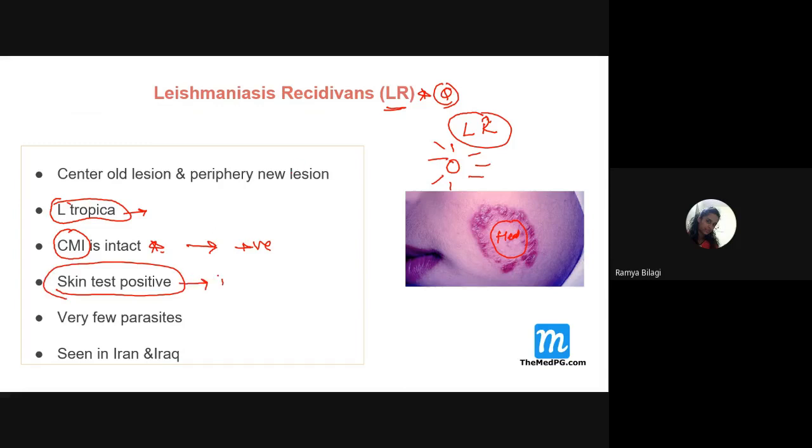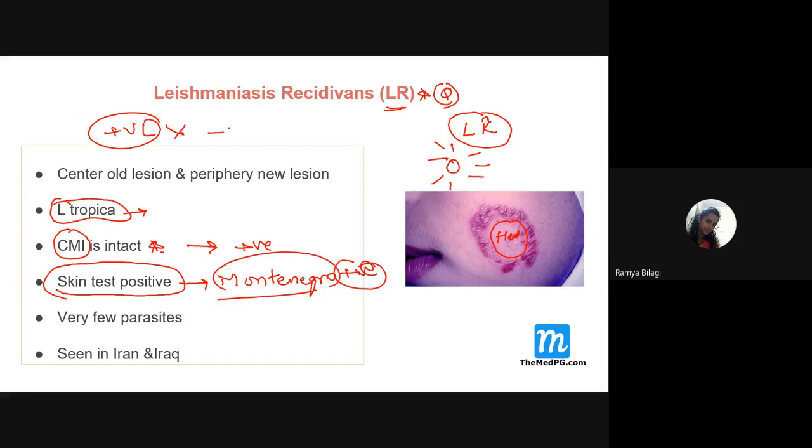It is the Montenegro skin test. This skin test will be positive over here, whereas in visceral leishmaniasis it will be negative. This point you need to remember. So it is positive in cutaneous leishmaniasis.